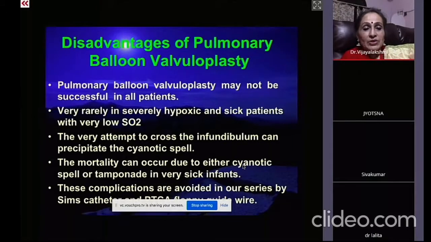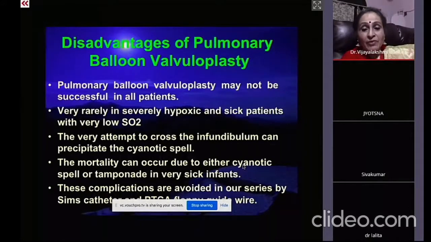Okay. So pulmonary balloon valvuloplasty may not be successful in some patients. It is not possible in all the patients. Very rarely, severe hypoxic sick infants with very, very low saturations, these are the ones where we attempt. And when we attempt to cross the infundibulum, it can precipitate a cyanotic spell, and mortality and tamponade are reported in the literature.